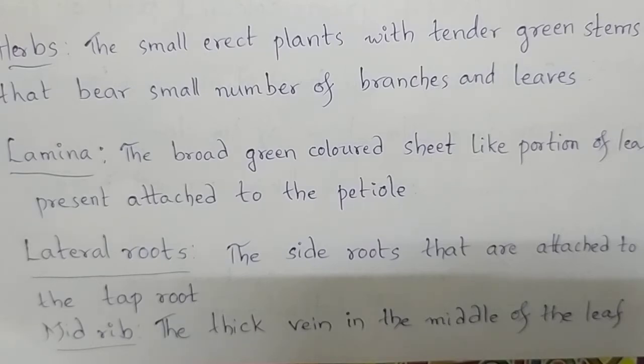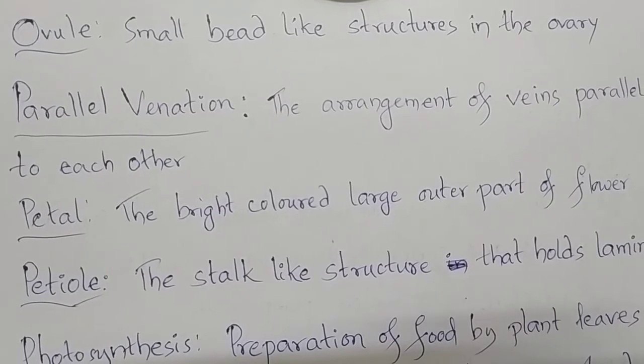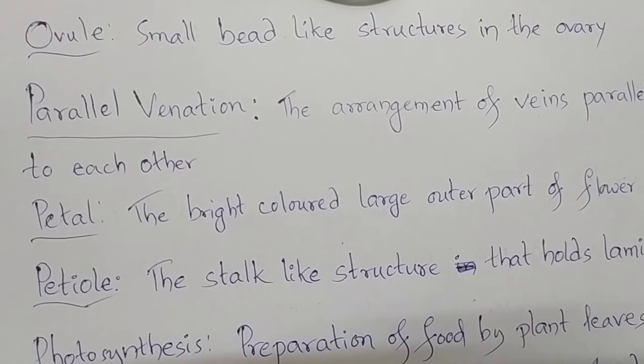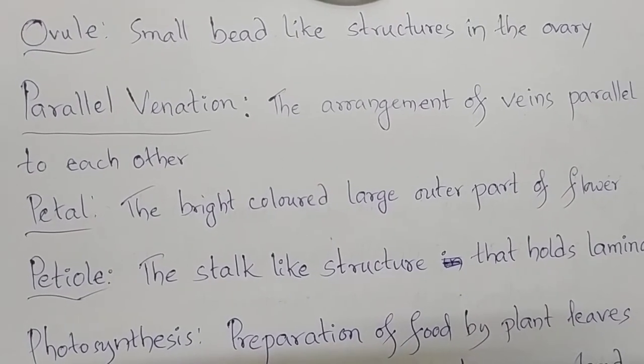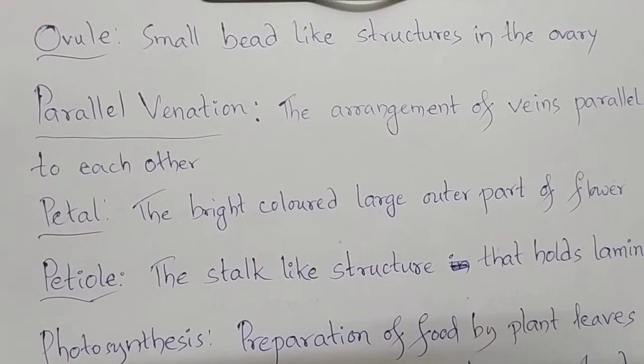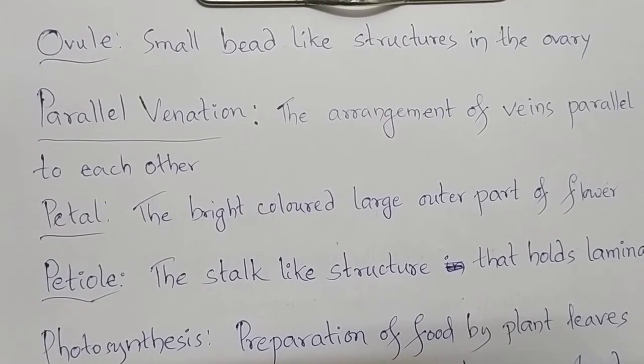Mid-rib: the thick vein in the middle of the leaf. The thick vein in the middle of the leaf is known as midrib. Ovule: the small bead-like structures in the ovary. I have shown you also in the figure.